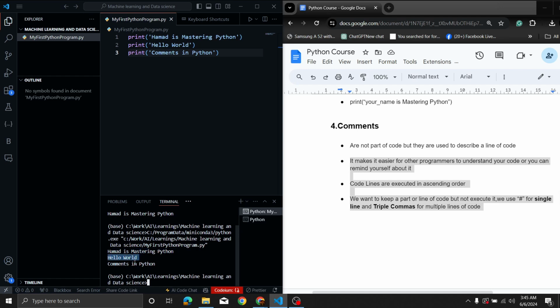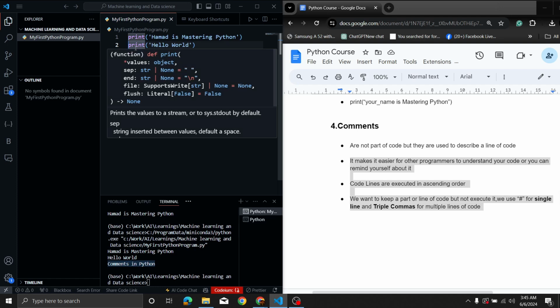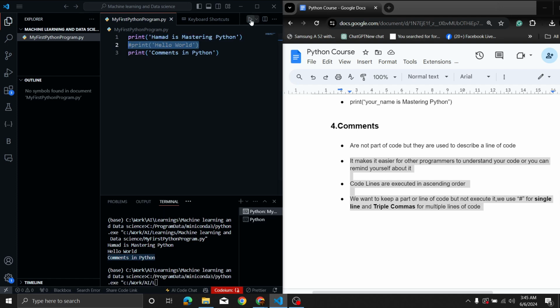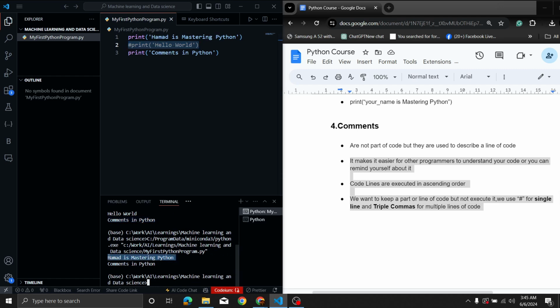Second line is hello world, and the third line is comments in Python. If I don't want to run this line of code, I'll simply type hash in front of it. It's not running now. If I run it again, you will only see Hamad is mastering Python and comments in Python.